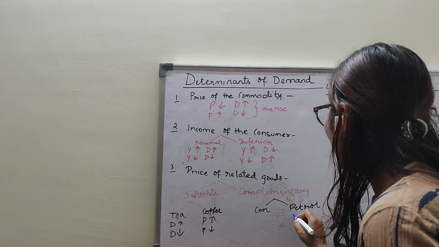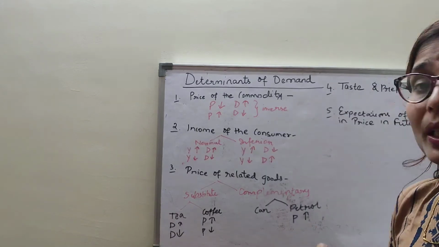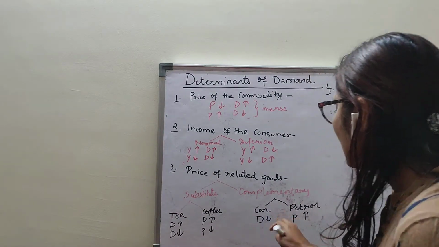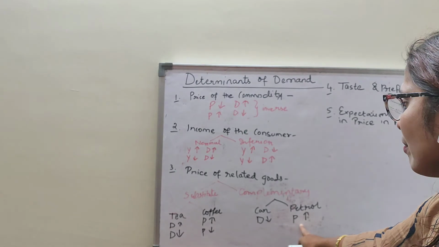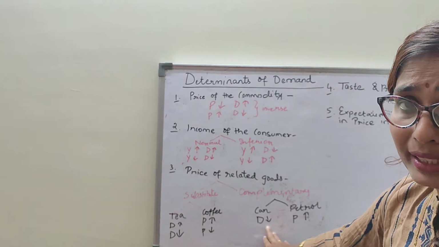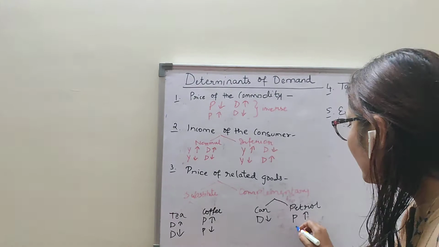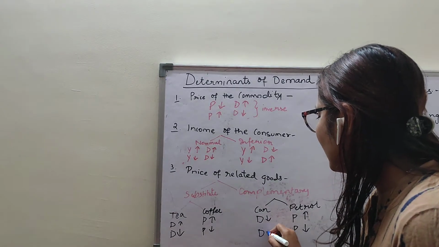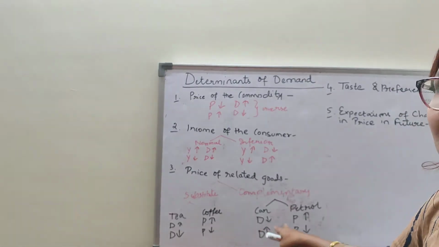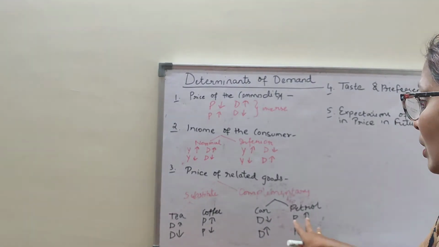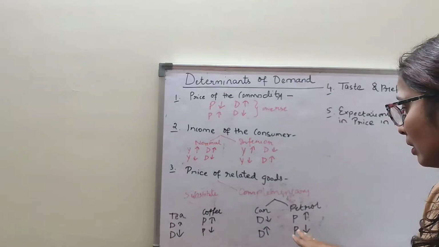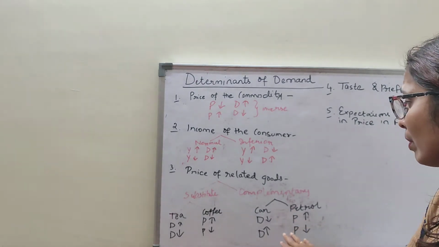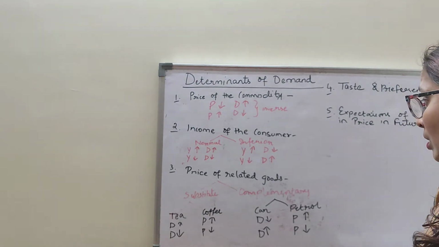Suppose the price of petrol rises, your demand for car also falls down. Why? Because they are jointly used. When the price is high for the petrol, you will not demand the car that time. Your demand will decrease. And when the price of petrol falls down, your demand for car increases, because they are jointly used and comparatively cheaper, so they can be used together. So when the price of petrol falls down, demand for car rises. That means there is an inverse relationship between the goods.